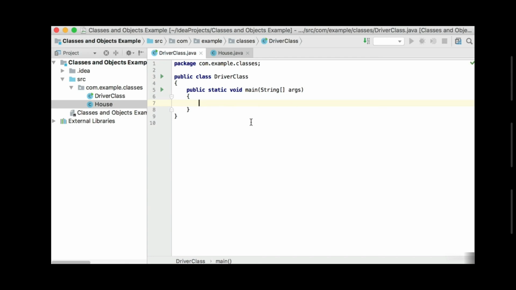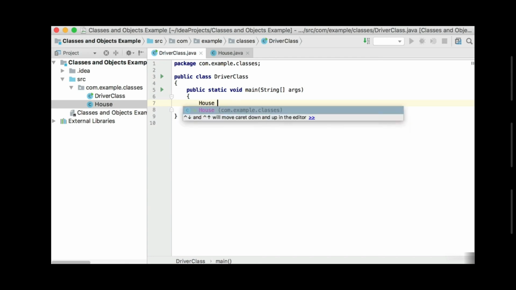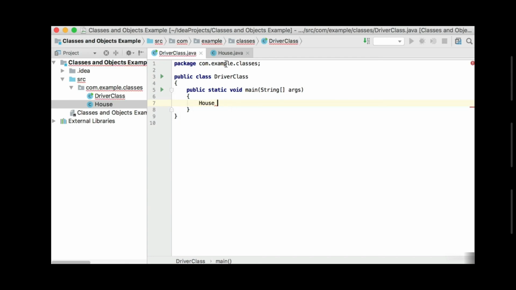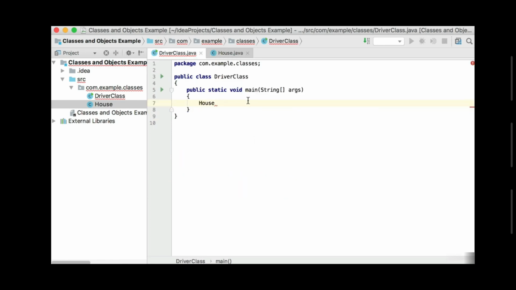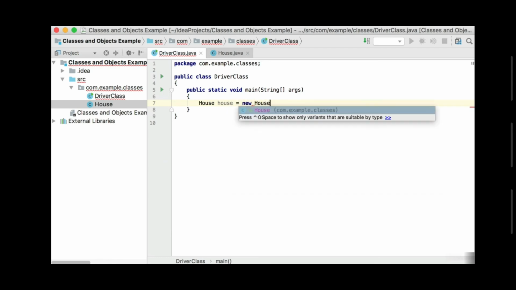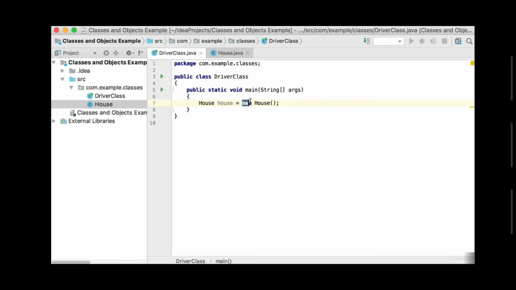So let's go to the driver class now and see how we can create a new house object. There are 2 ways of creating this house object now, because we have 2 constructors. We've got a constructor that accepts nothing, and we've got a constructor that accepts 4 values. So let's start with the one that accepts nothing. We're going to say house equals new house. Remember, in Java, after the new keyword, you are creating a new object. What gets saved into this house variable now? This house variable will hold the memory location of this house object.